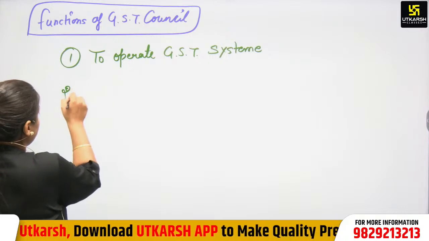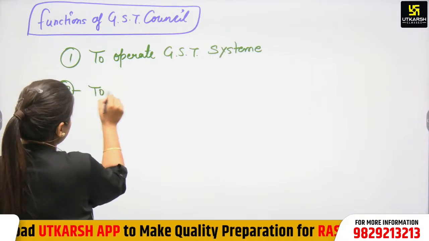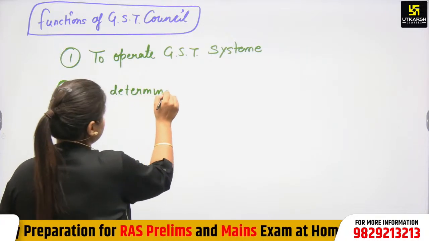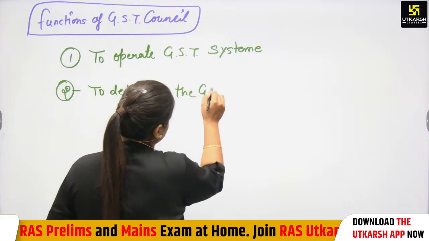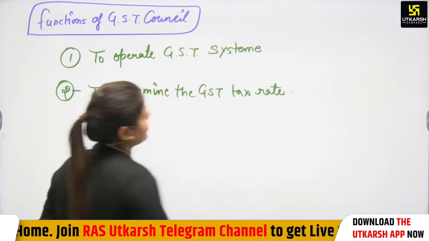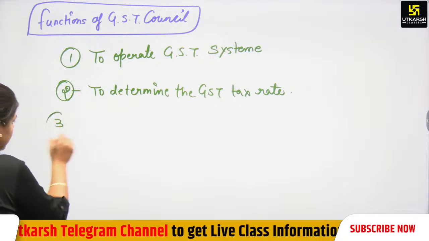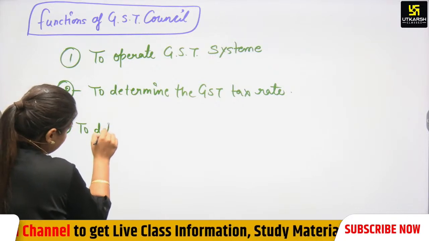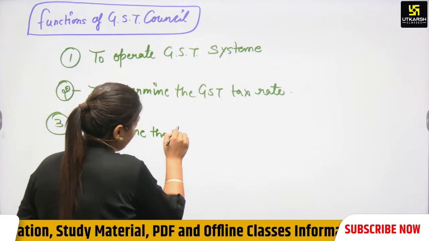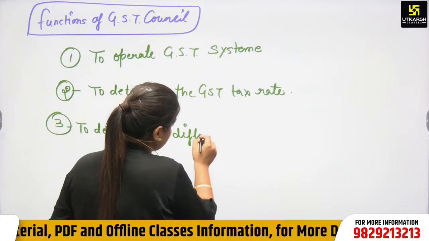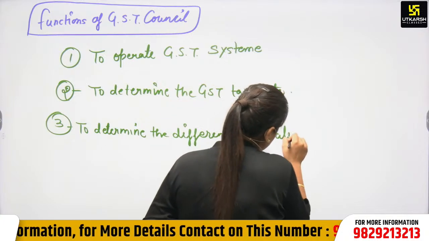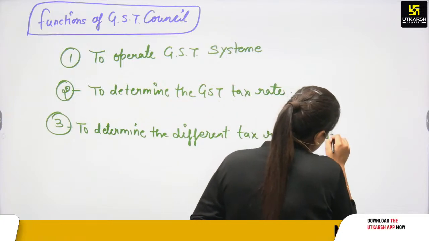So to operate the GST system, to determine the GST tax rate, and to determine the different tax rate for northeast states.